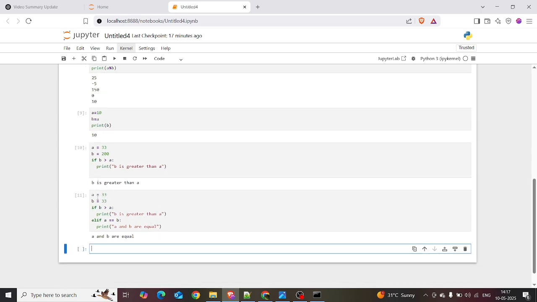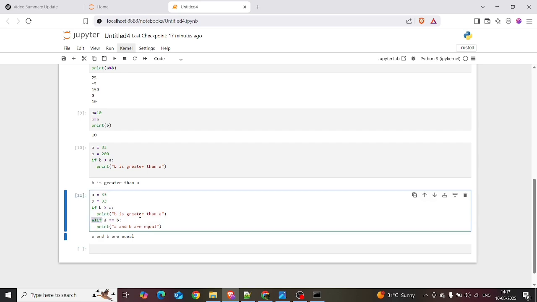We are declaring the variables a and b. If b greater than a, print b is greater than a. That's not true, so it fails and moves to the next statement. Elif means else plus if. Elif a equal to b, print a and b are equal. That comes as the output: a and b are equal, because a is assigned 33 and b is also assigned 33.